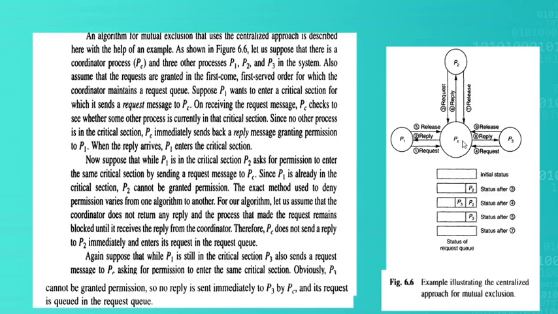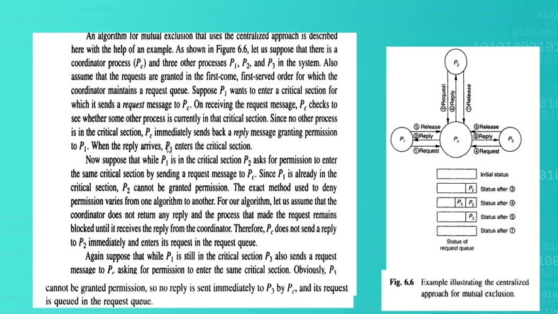Whenever the PC receives a request message, it checks whether there is some process in the critical section or not. If there is no process in the critical section, it immediately grants permission by sending the reply message that you are granted the permission to execute in the critical section. You execute now. You enter into the critical section.